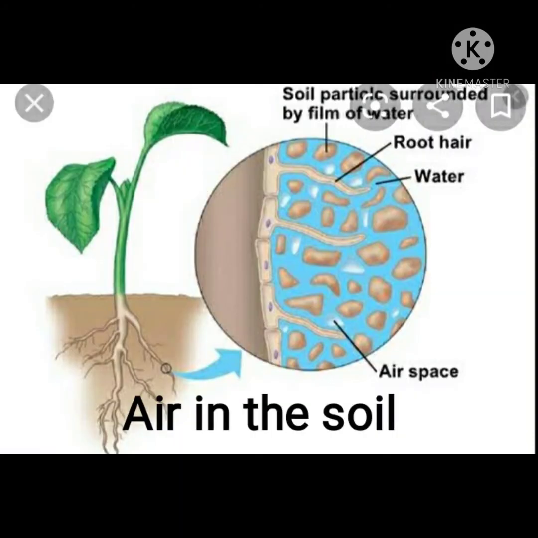Air in the soil. Air is found in the spaces between the particles of soil. Many animals that live in the soil use the air to breathe. This trapped air is necessary for the germination of seeds. It makes the soil porous and helps the plant's roots to grow deeper.